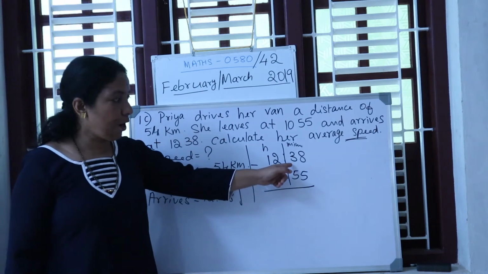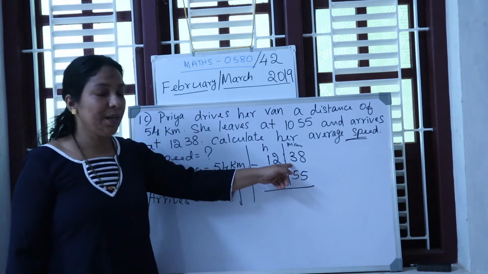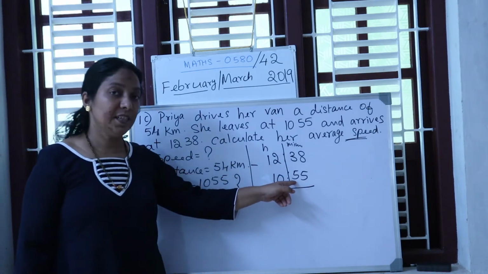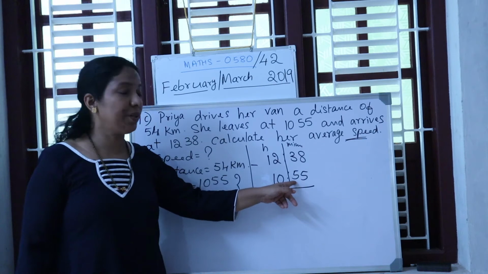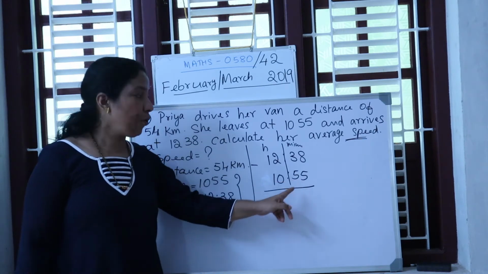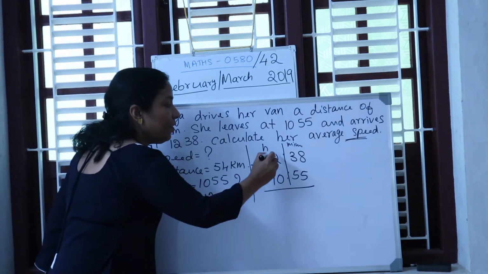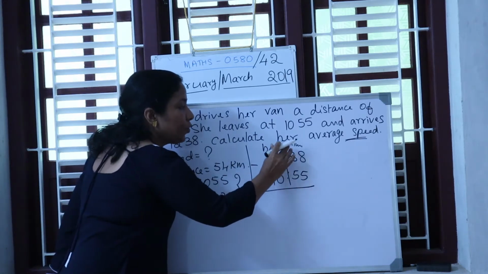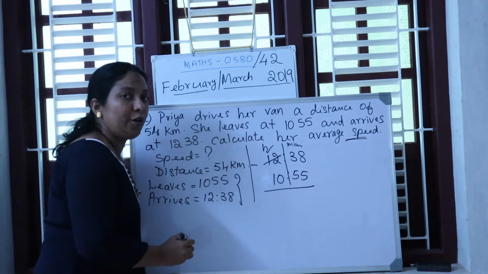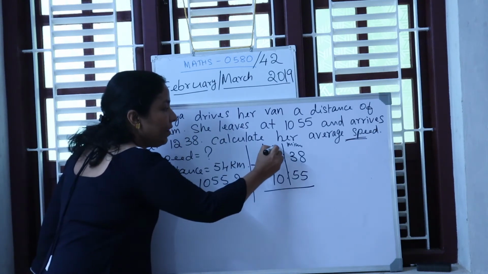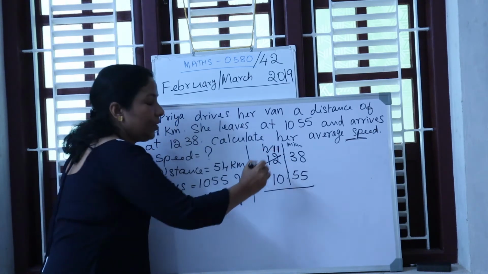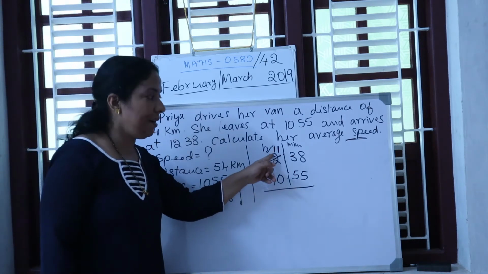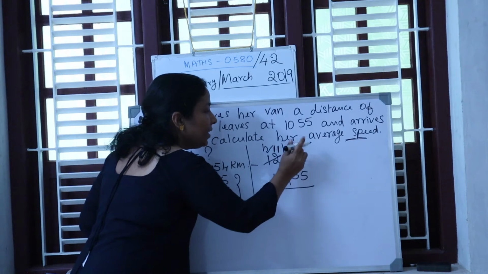Okay, but what is the problem here now? From a smaller minutes, that is 38 minutes, we have to subtract 55. Is it possible? No, we cannot subtract 55 from 38. So we have to borrow, correct? We have to borrow 1 from hour. So you are borrowing 1. When you are borrowing 1, 12 becomes 11 right there on the top. Therefore 12 reduces to 11 and you are borrowing 1 here.